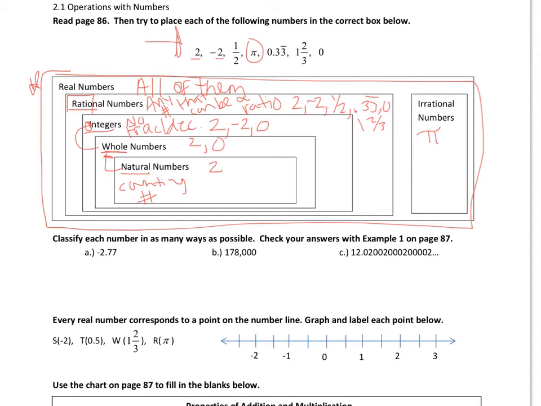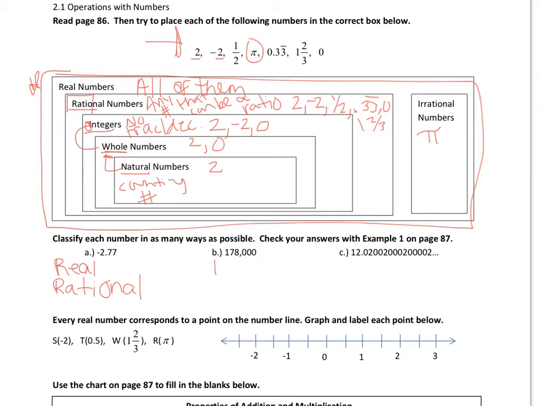In the next section here, they want us to classify each number in as many ways as possible. And you can check with your answers in the book. So -2.77. Well, it's real because we said all of them are going to be real. It's rational because it's a decimal that terminates. But that's it. It is not an integer because integer has no fractions or decimals. So because I stop there, I can't go any further once you say it's not an integer.